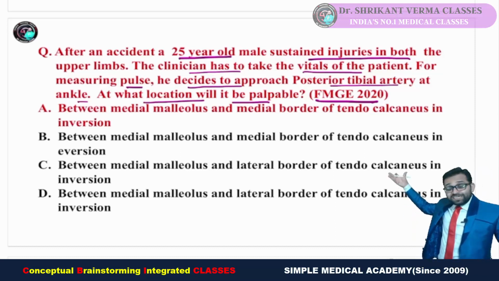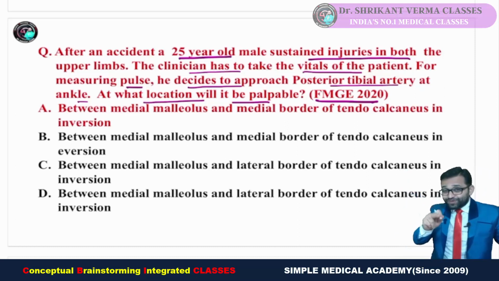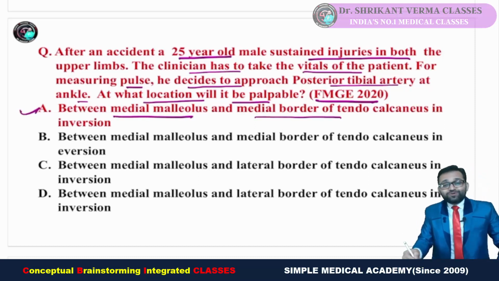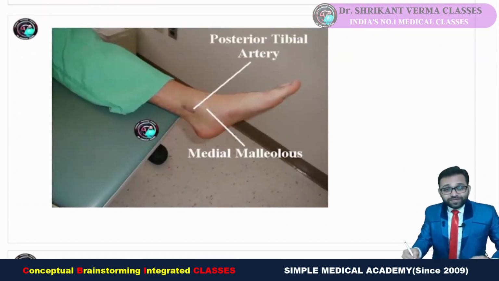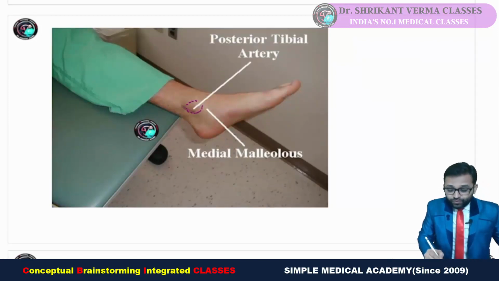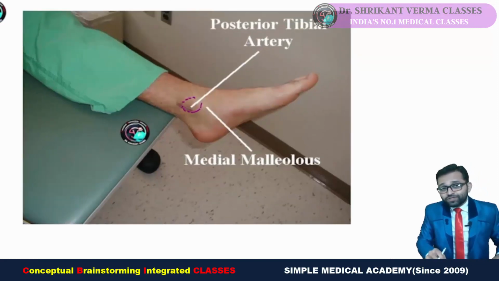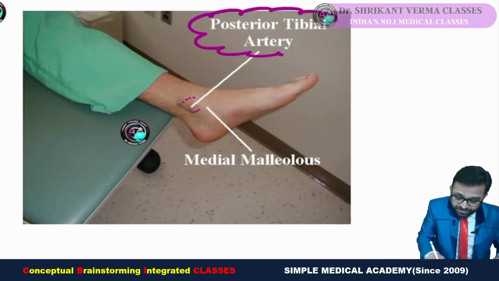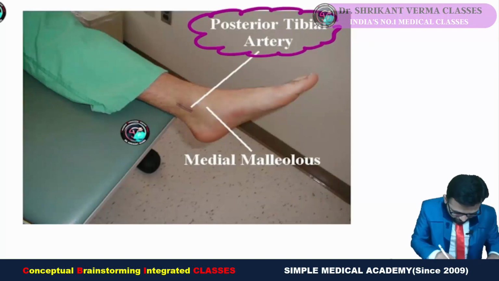So they are giving the clinical scenario and asking for the palpation. In our previous video, we had discussed that the answer is the medial malleolus and the medial border of the tendo calcaneus. This is the site for the posterior tibial artery. Here is our great toe, and here is the medial malleolus. Just behind the medial malleolus, you can observe the posterior tibial artery. It is palpable just behind the medial malleolus.